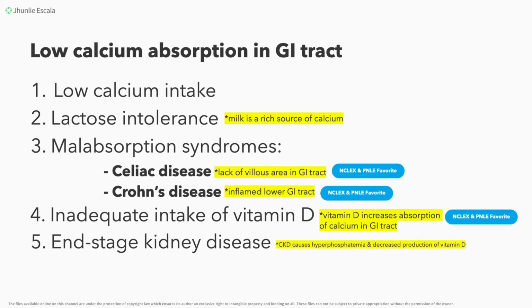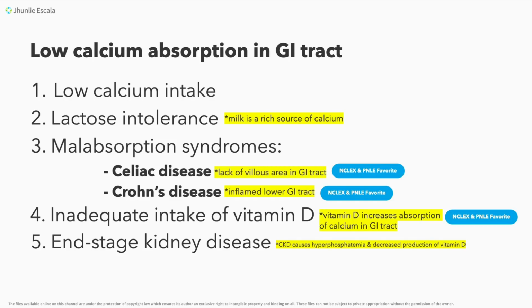Why? Because CKD, okay, causes hyperphosphatemia and decreased production of vitamin D. So, this is a condition wherein kapag mataas po ang ating phosphate levels, we need to remember that your phosphate and your calcium are inversely proportional with each other. So, ang pagtaas po ng ating calcium ay siya namang pagbaba ng ating phosphate. Upon the other hand, ang pagtaas po ng ating phosphorus, siya namang pagbaba ng ating calcium and vice versa.